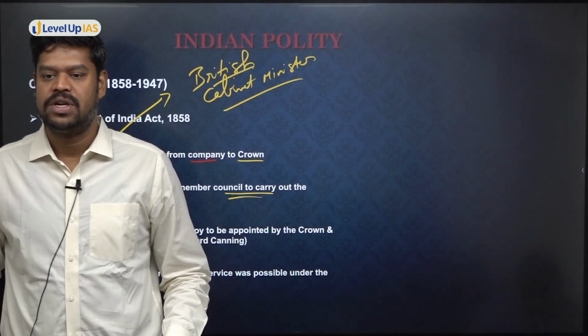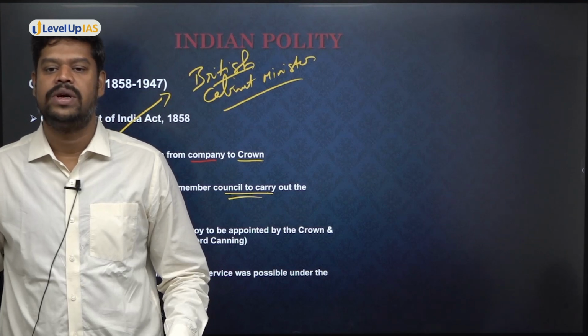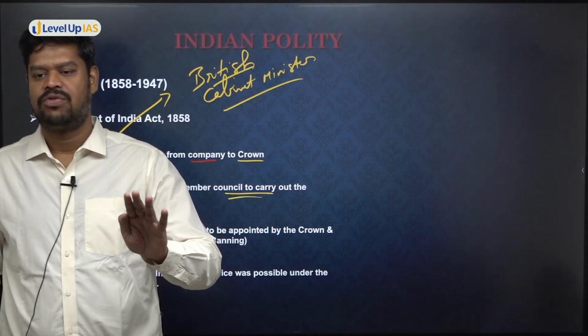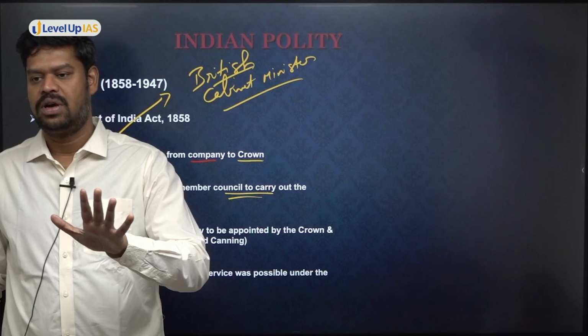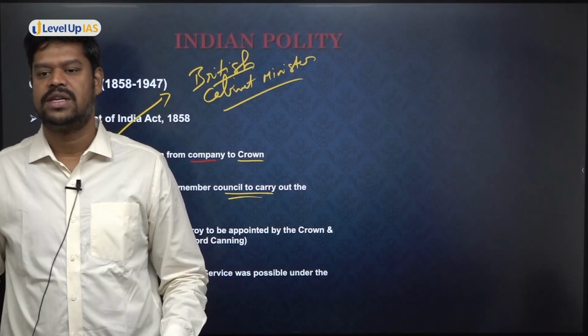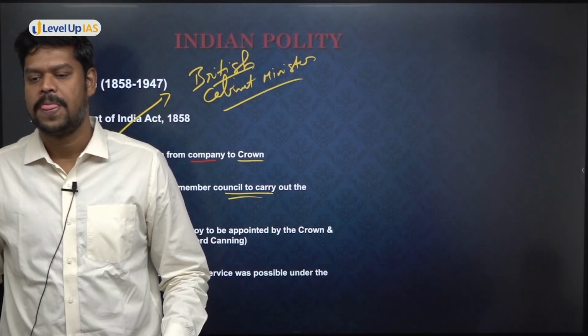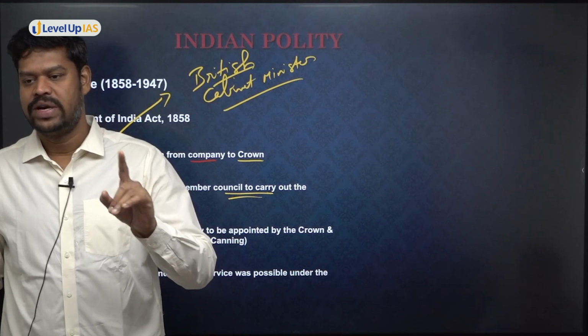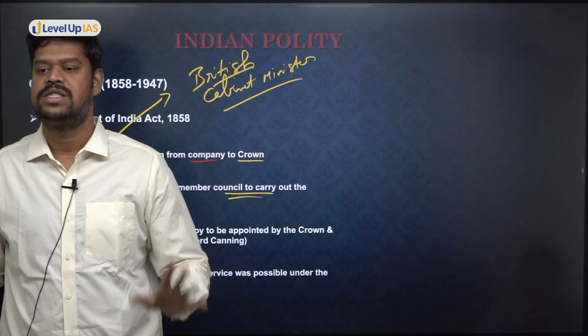And who is that representative who will be sitting in India? Who is called a Viceroy. It was the same as what is called the Governor General of India. It is only that the Governor General of India is redesignated as a Viceroy. That means the Viceroy is still the Chief Executive Officer of the East India Company.